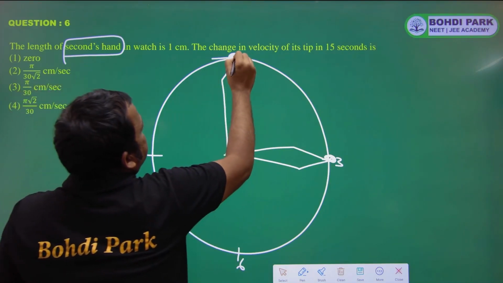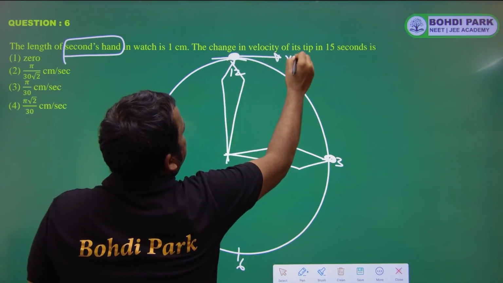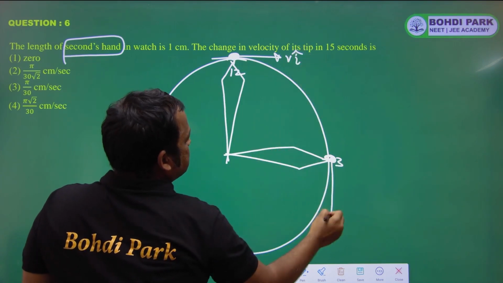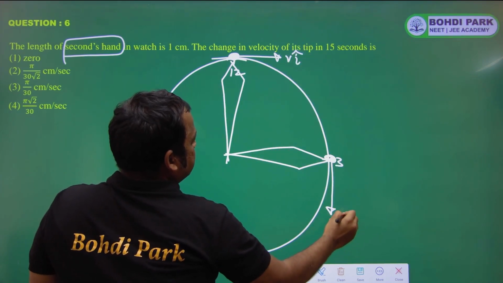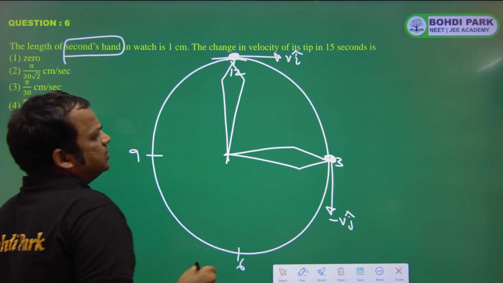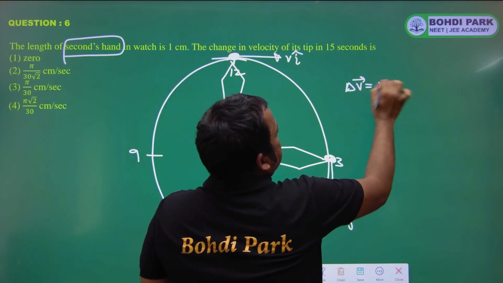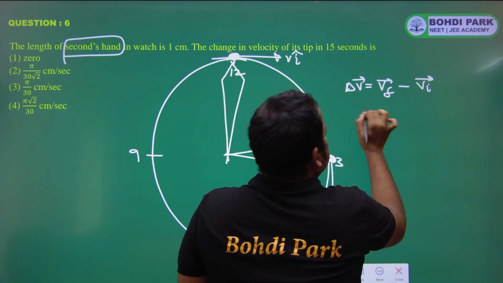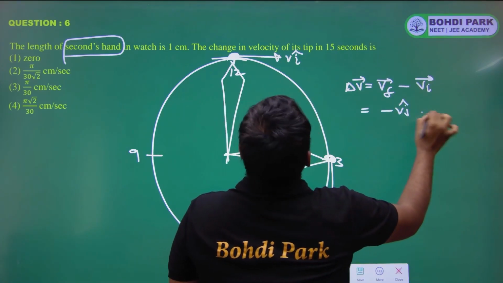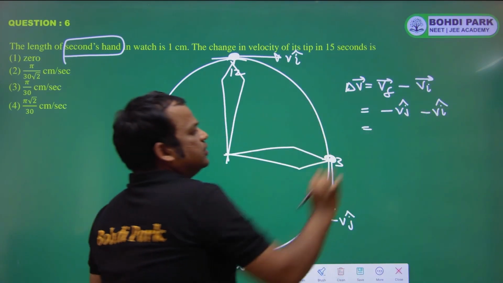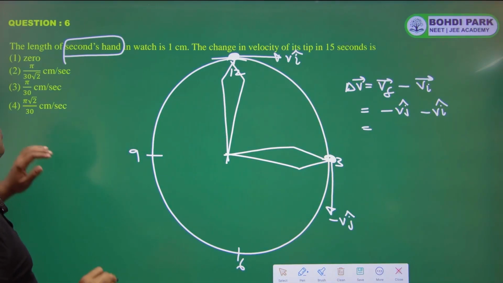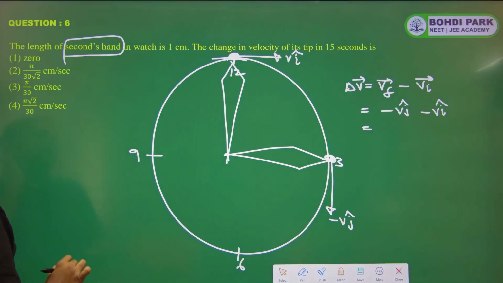Change in velocity. So initial velocity is v i cap and final velocity is minus v j cap. So change in velocity is equal to final velocity minus initial velocity. So minus vj minus vi. Now we have to find the magnitude of change in velocity.